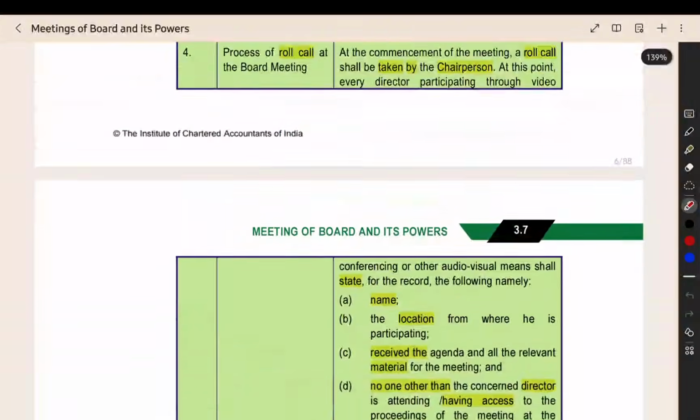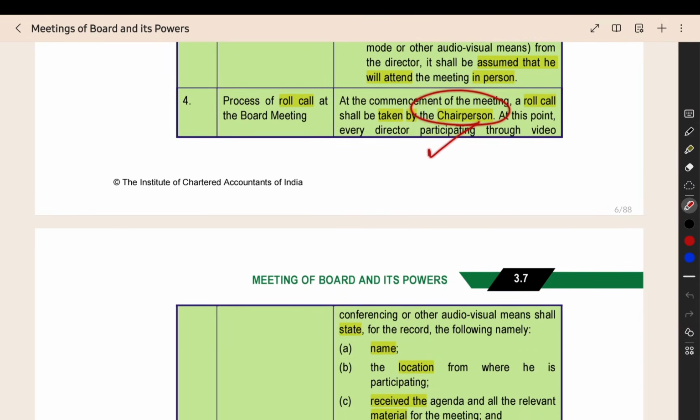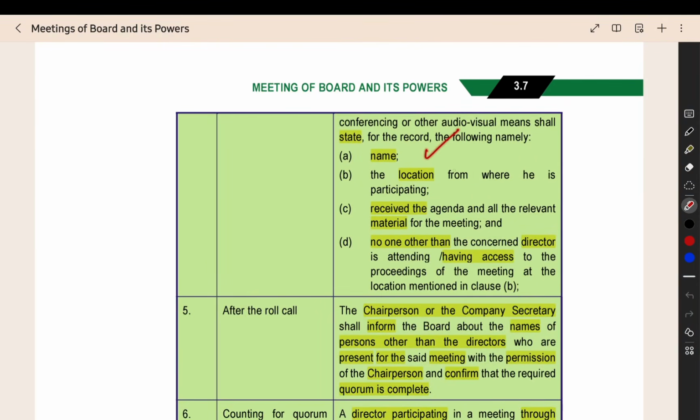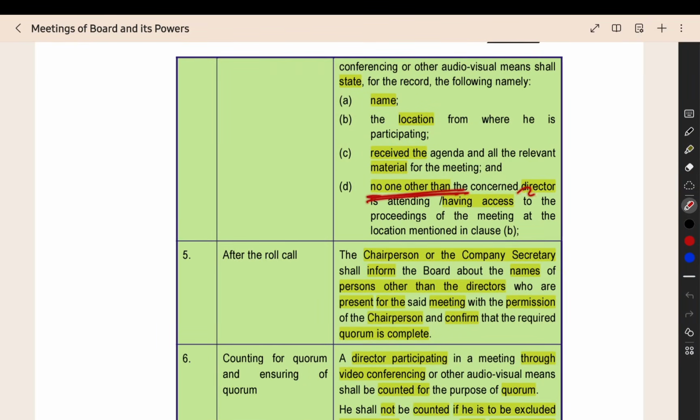Then roll call. When the meeting is started, a roll call will be done. What is the roll call? Each and every director will identify themselves and say present. I am present, you are present, like that. That will be ensured by doing the roll call. It will be done by the chairperson. In that, they will ask the name, the location from which the directors are participating, and whether they received the material, the PPT presentation, or the reports that are to be discussed in the board meeting. Then no person other than the director should have access to the meeting. The director will be in a room and attending.